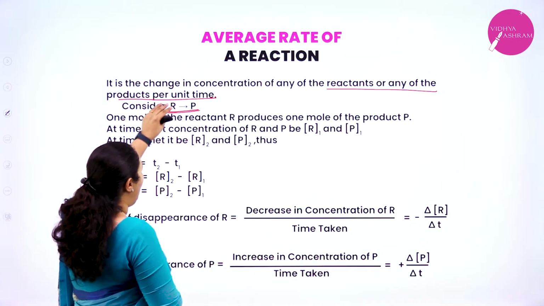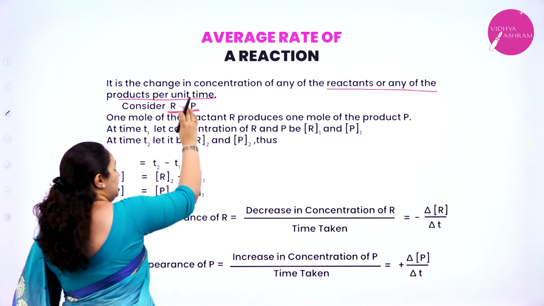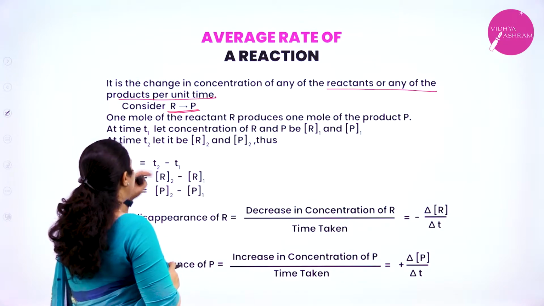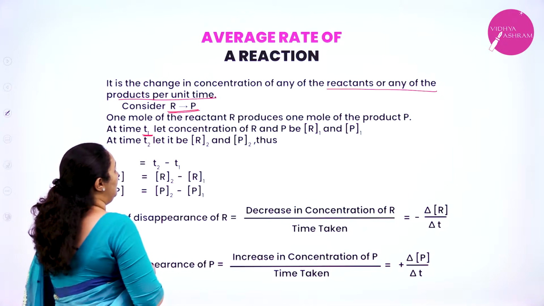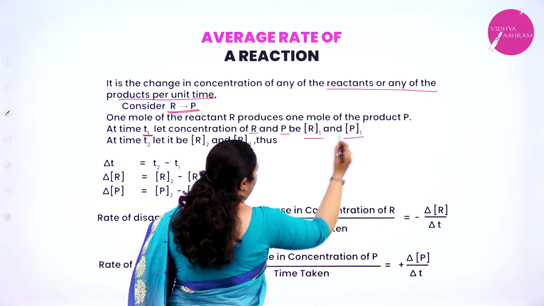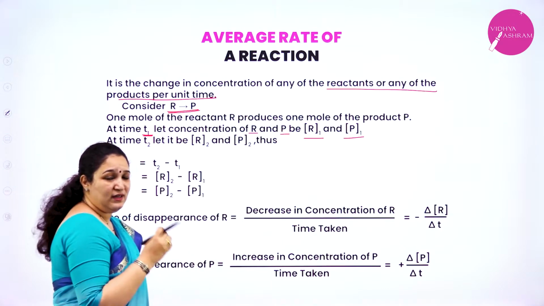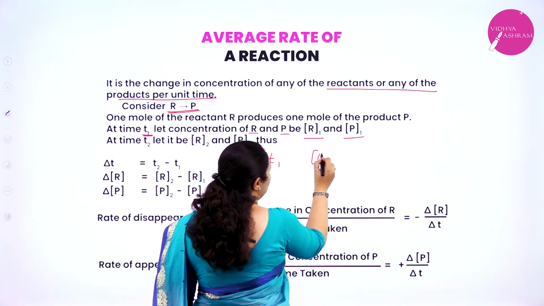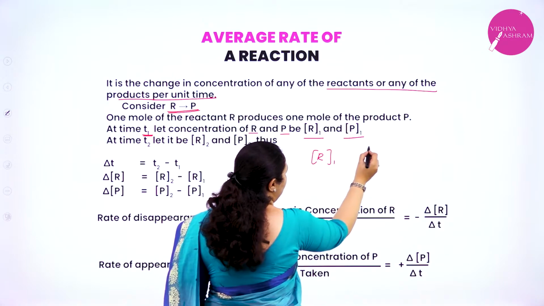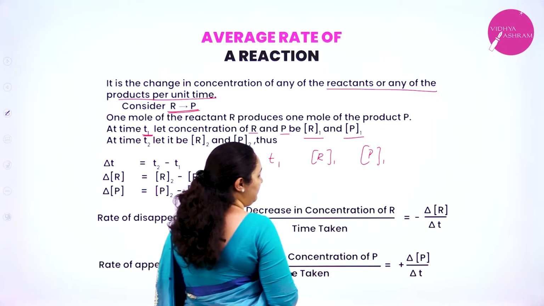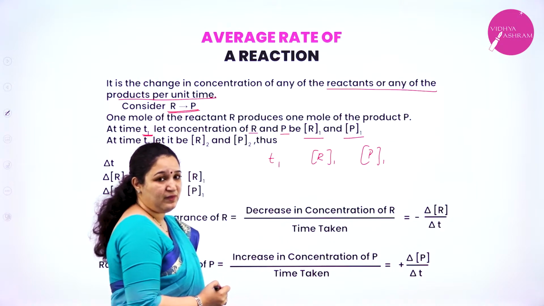At time T1, let the concentration of R and P be R1 and P1.